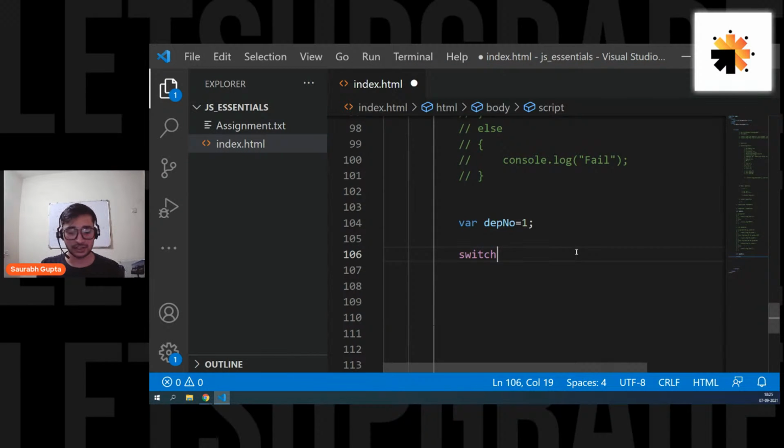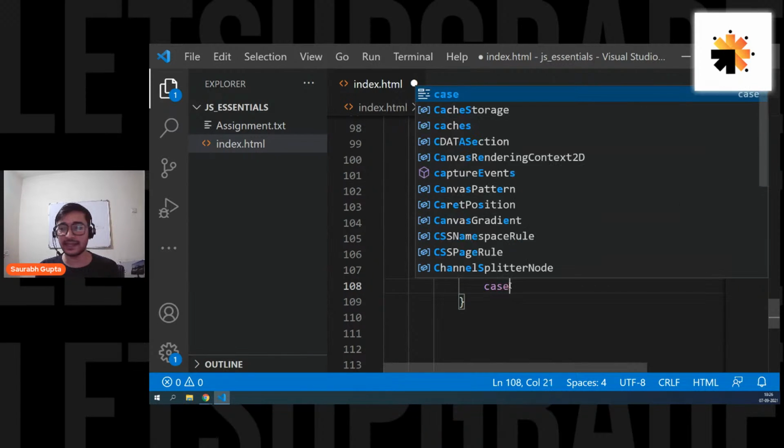You simply write switch. And in the brackets, you simply pass the variable that you want to check. In my case, I want to check for department number. There we go. I pass department number. Now the block is ready. This is the switch block of code. Remember, guys, it's just a block of code. Now inside switch, you write cases for your condition.